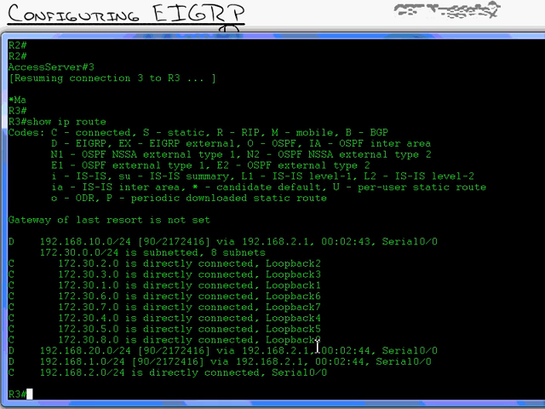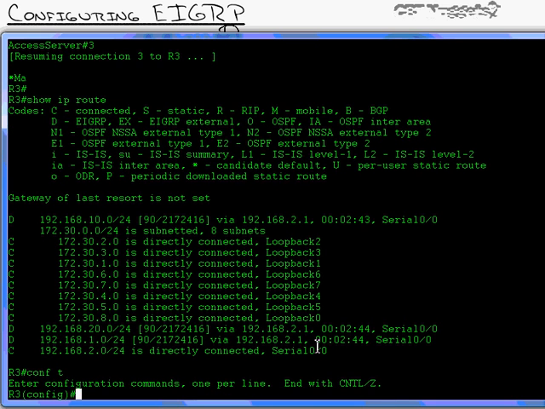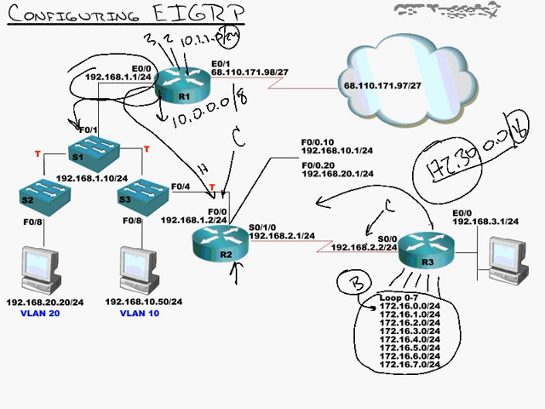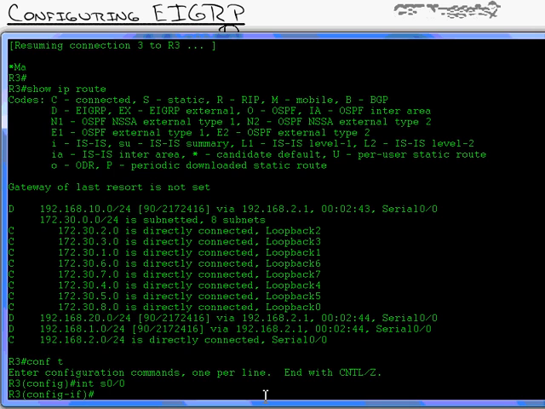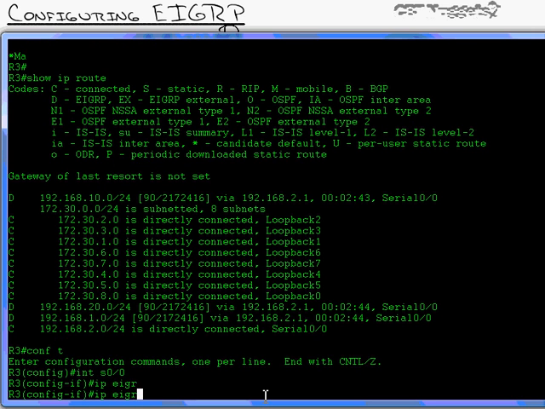172.30.6. Now, you remember if you watched the OSPF videos that I was able to summarize at the ABR. In EIGRP, I can summarize anywhere. All I need to do is go under the interface that I want to send the summary route out of. So on router 3, I want to go underneath serial 0/0 because that's where I'm going to be sending the summary route out of.